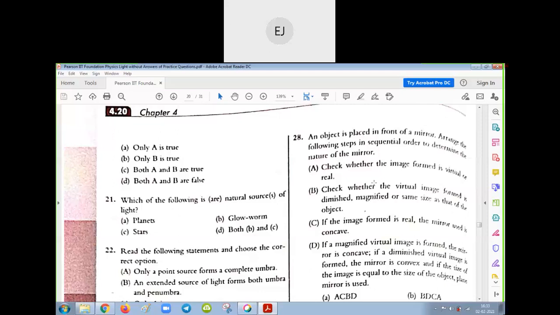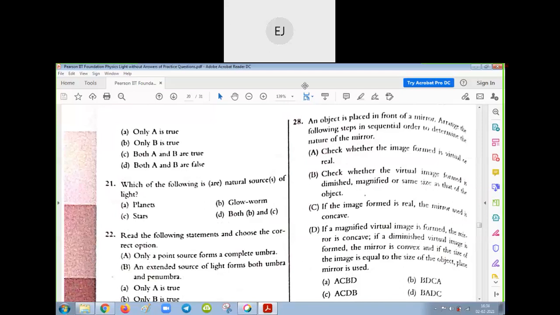That is B. Then fourth, D. If a magnified virtual image is formed, the mirror is concave. If a diminished virtual image is formed, the mirror is convex. And if the image is of the same size, the mirror is a plane mirror. So the steps you have to follow are A, C, B, D.